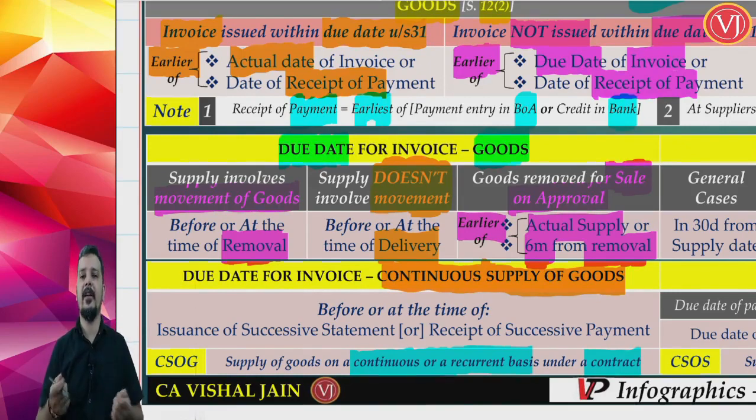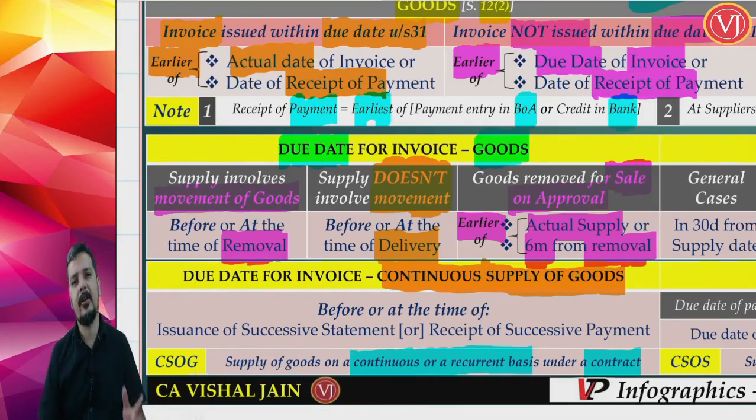I will be sending the cables to the site of Reliance Jio, but they will not like me to raise the invoice again and again. As per the agreement between me and Reliance, I am going to supply the cables on a continuous or recurrent basis under a contract, where I am going to get the payment on a periodical or regular basis. We would have agreed that it is once in 3 months, or once in 1 month, or once in 5 months, or once 20,000 meters is supplied, whatever the agreement is between me and Reliance.